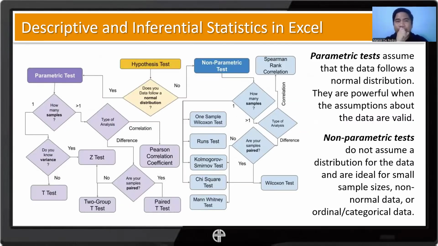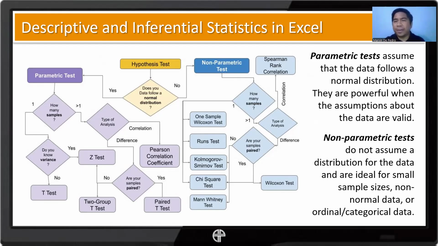Just in case you wonder what are some common parametric and non-parametric tests, first note that parametric tests are those that assume the data follows a normal distribution. So we can only use a parametric test if the distribution of our data is normal, or at least approaching normal. These tests are powerful when the assumptions about our data, meaning the normality of our data, are valid.